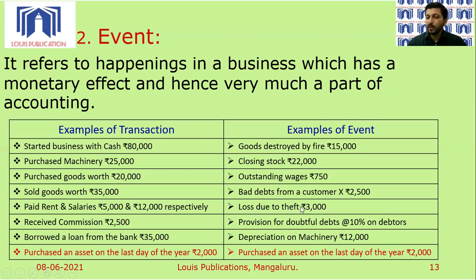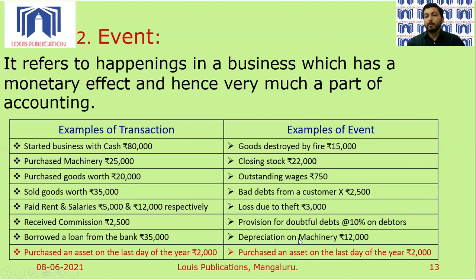Then loss due to theft, we have already seen that. Then we make a provision for doubtful debts at 10% on debtors. So making a provision, creating a reserve on profits and transferring to reserve fund. All these are examples because provisions and reserves are always made out of profits. All these are examples of events in a business.